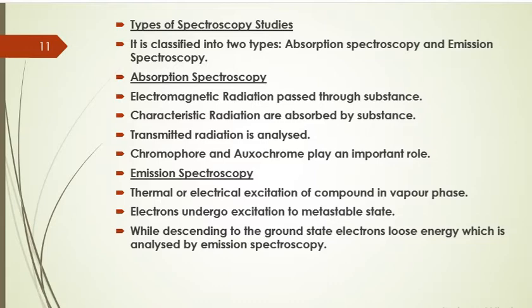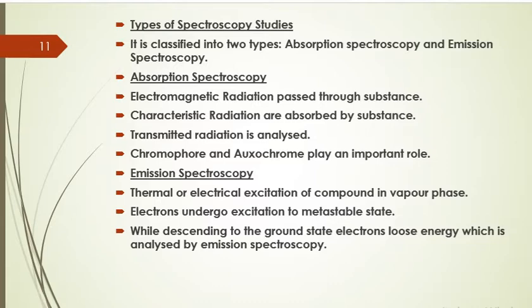Now, when electromagnetic radiation is allowed to come in contact with a substance, particular characteristic radiations are absorbed by the substance if the frequency of the radiation matches with the frequency or the energy of the bond that the substance possesses.